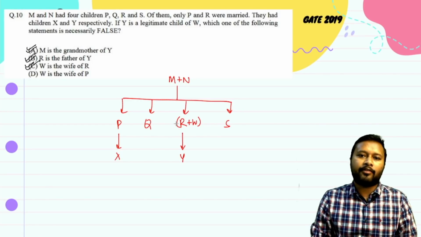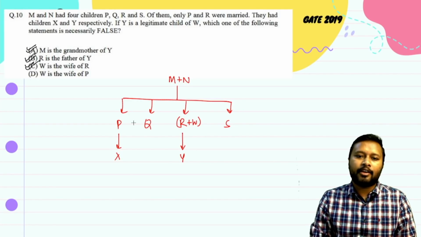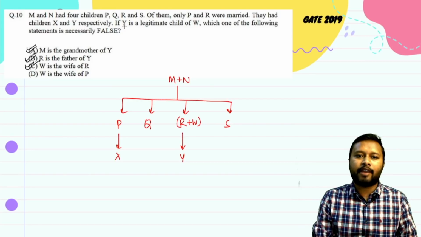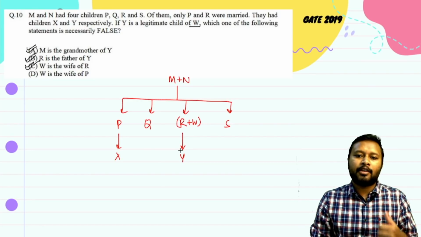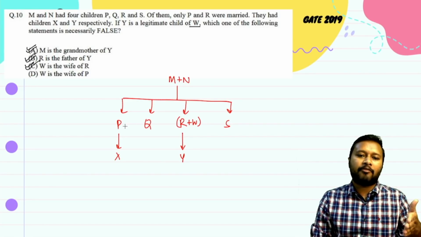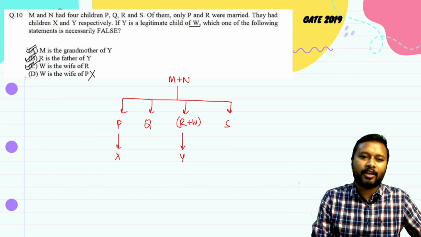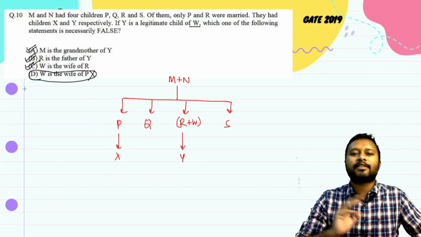W can be wife of R only, then only W is having a child Y, right? If W would have been wife of P, the child of W would have been X, but it says that Y is the legitimate child of W. So W cannot be the wife of P and R simultaneously, right? So this statement is obviously incorrect, okay? And this is what they were asking you to find out, which statement is necessarily false.